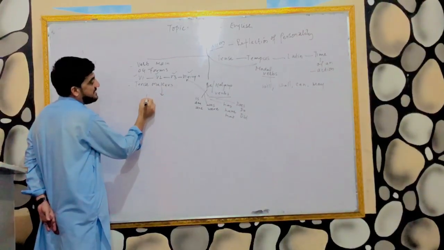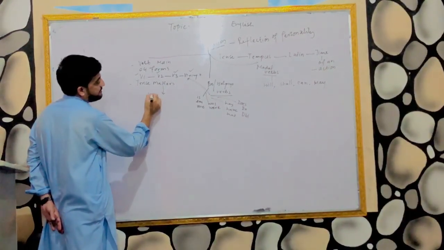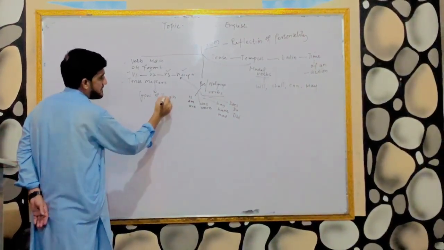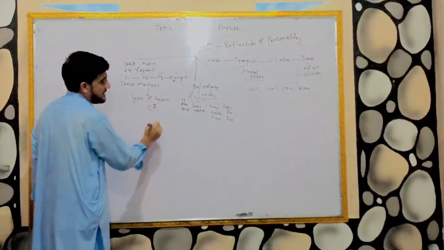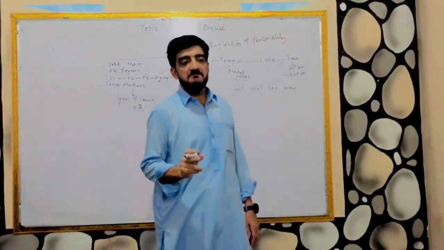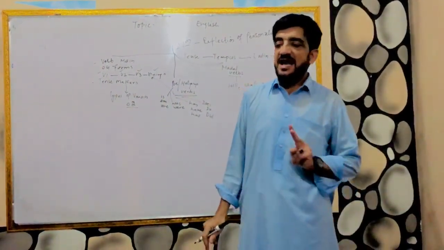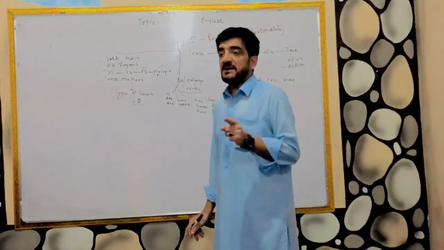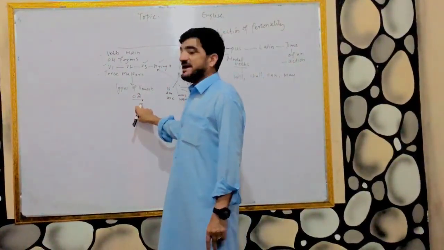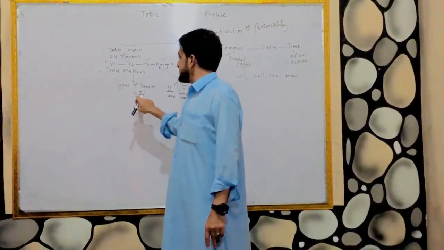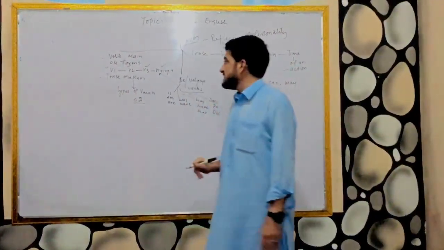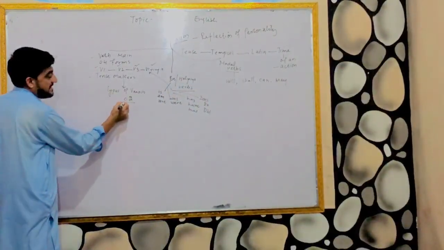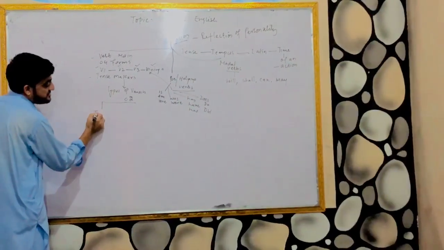The types of main verbs are two. If somebody asks you how many types of main verbs there are, you will always say that there are two main types. Remember, this is a point which is very necessary for all students. These types are known as transitive.